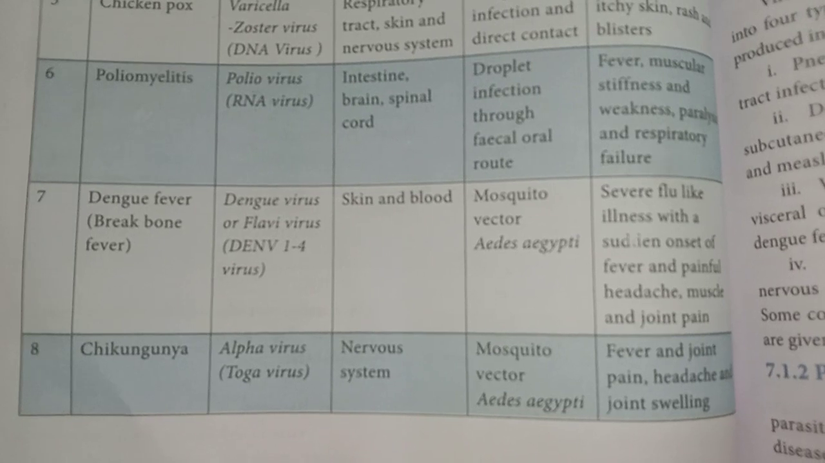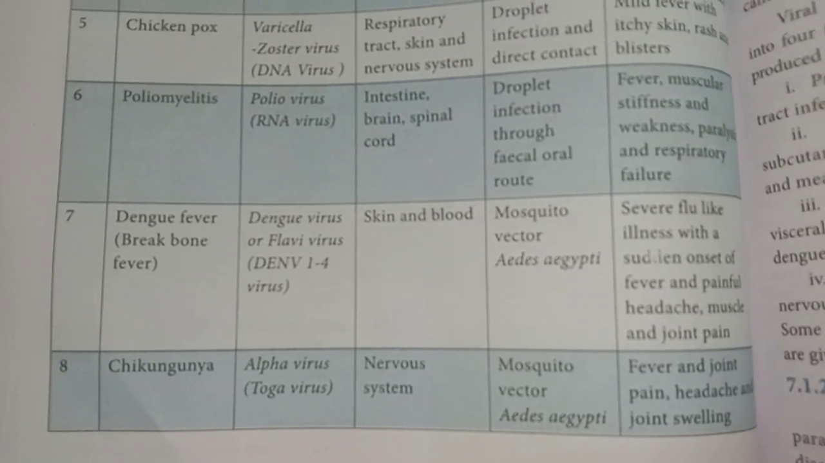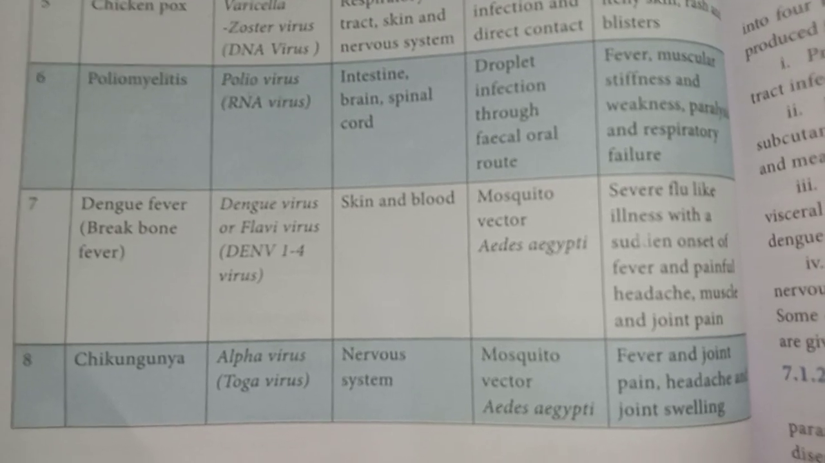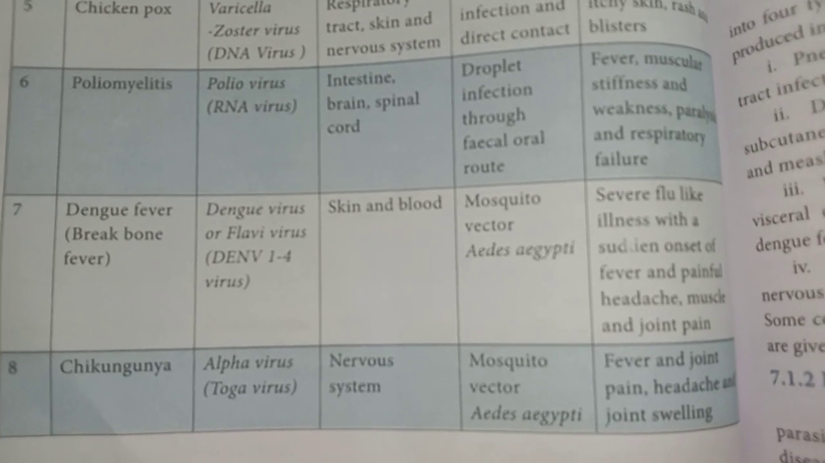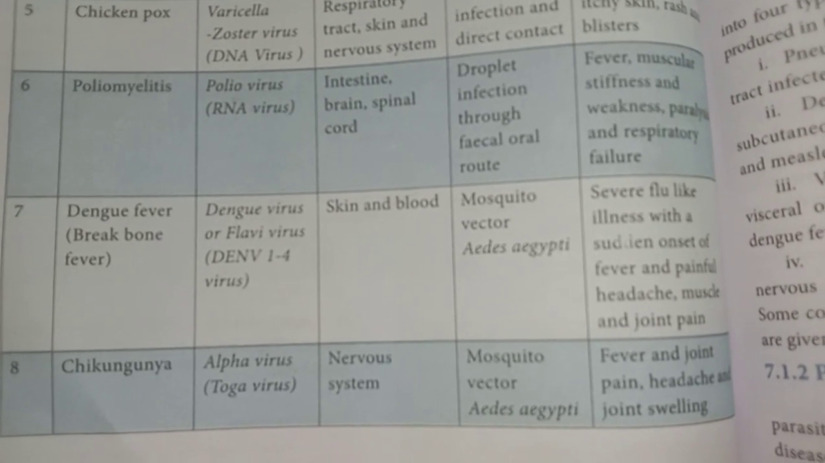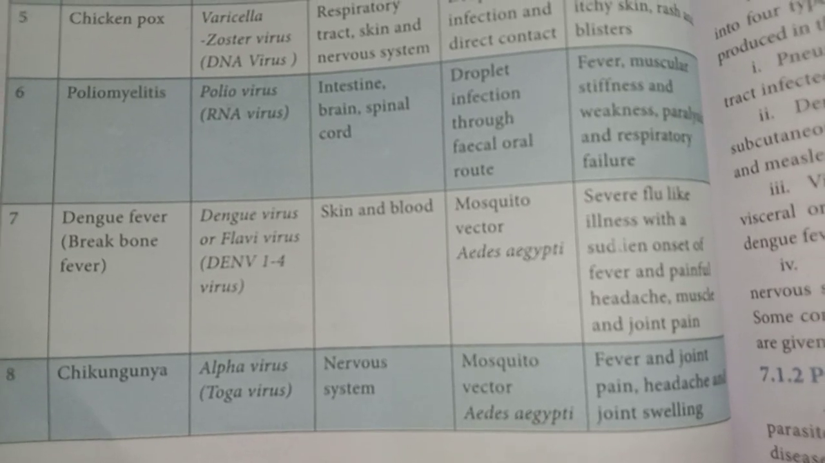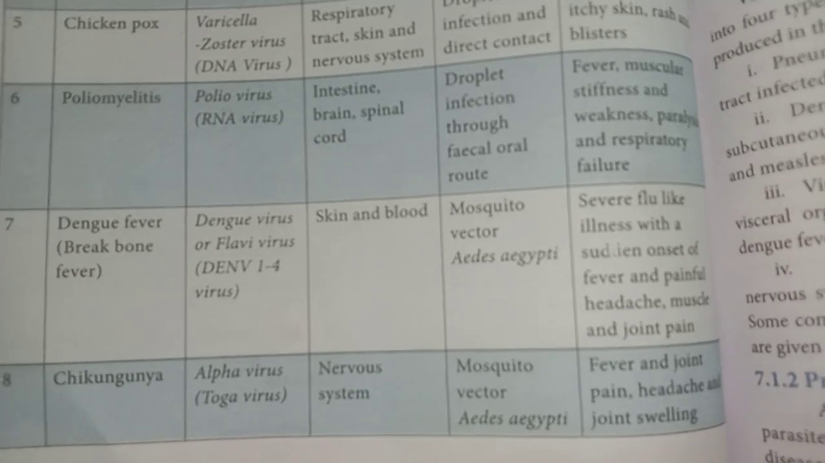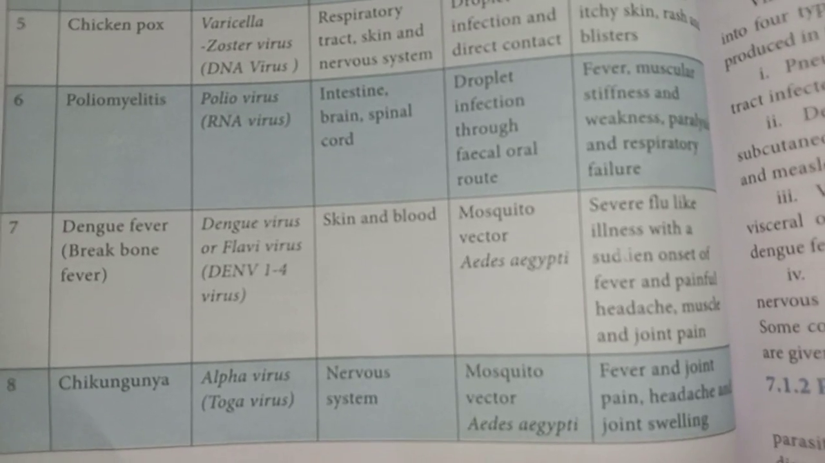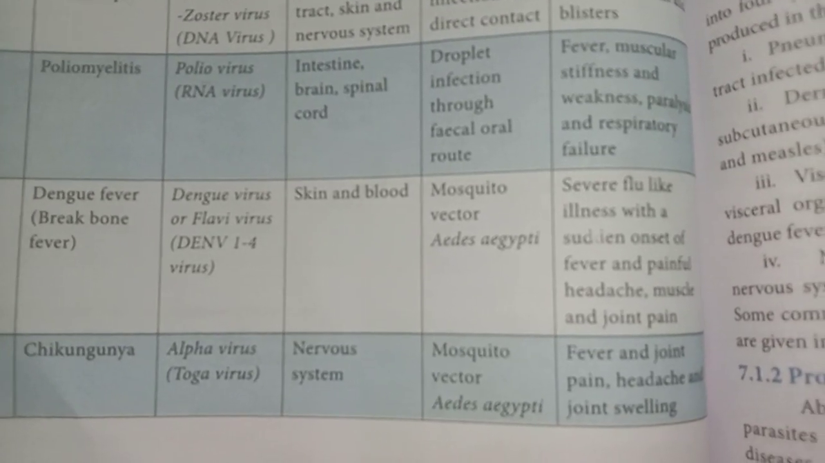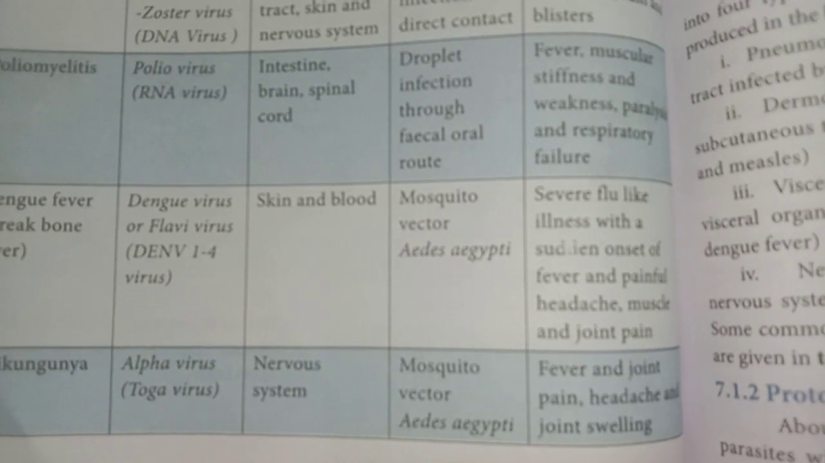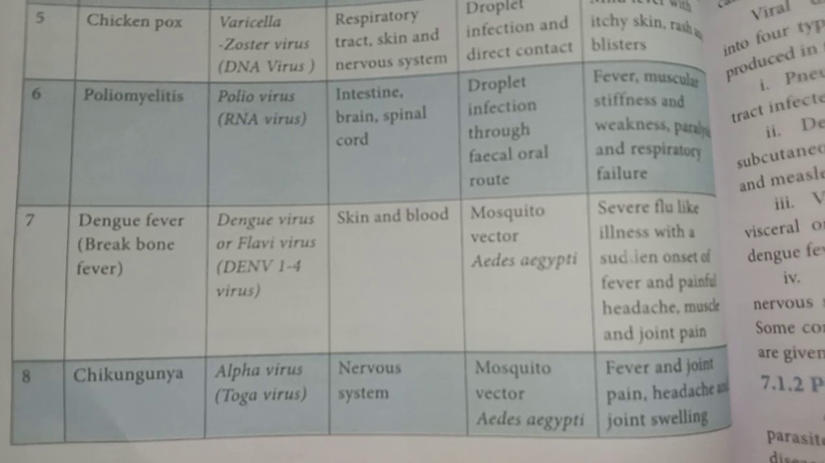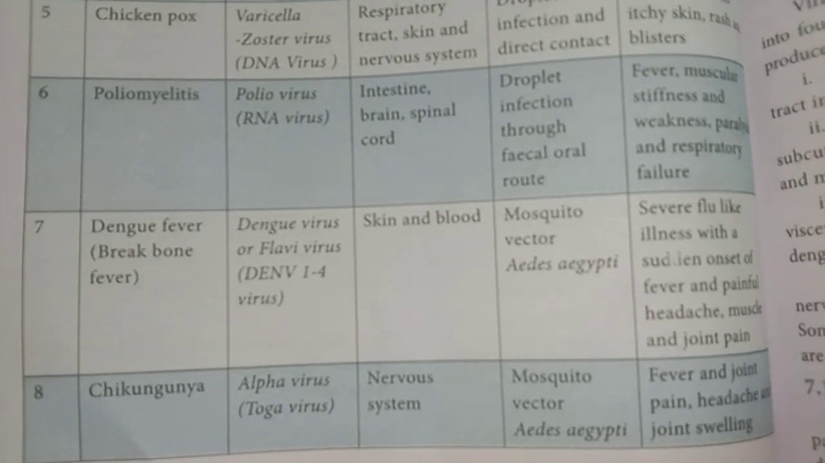Then the last example for viral disease is chikungunya, causative organism alphavirus, affecting the nervous system. This chikungunya is also a vector-borne disease. So here also the same mosquito species, Aedes aegypti, is the vector of this disease. Then the symptoms: fever, joint pain, headache and joint swelling. So these are the symptoms of chikungunya.